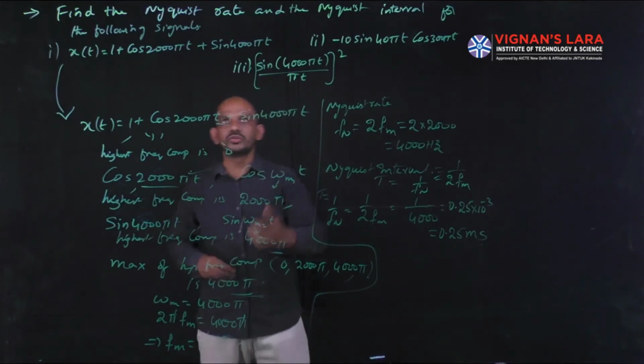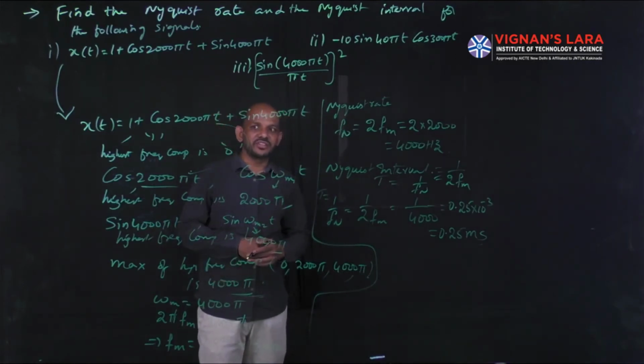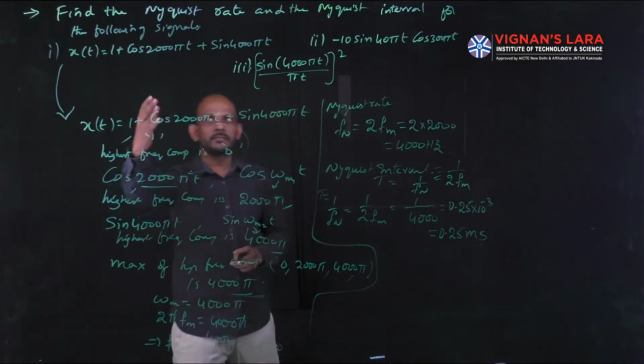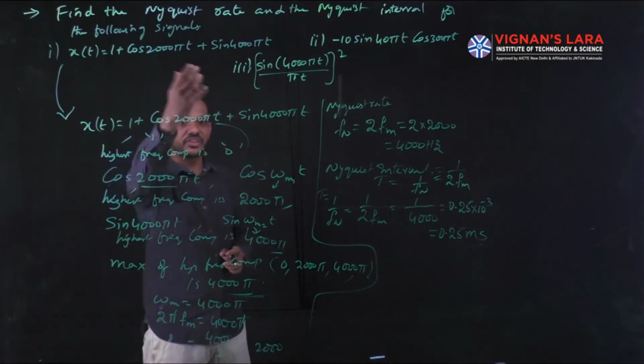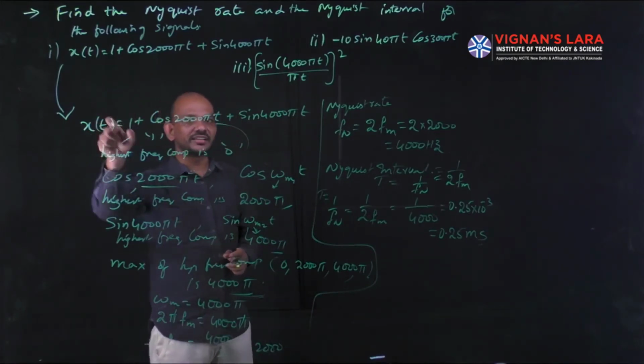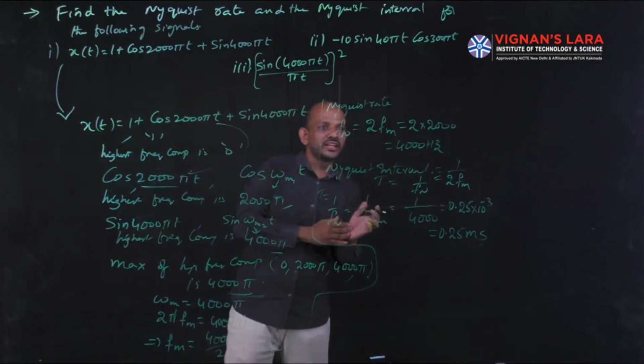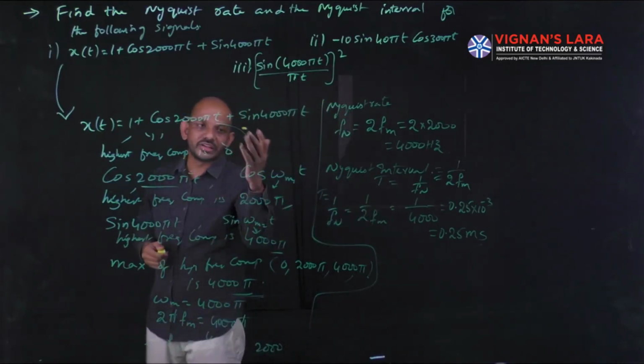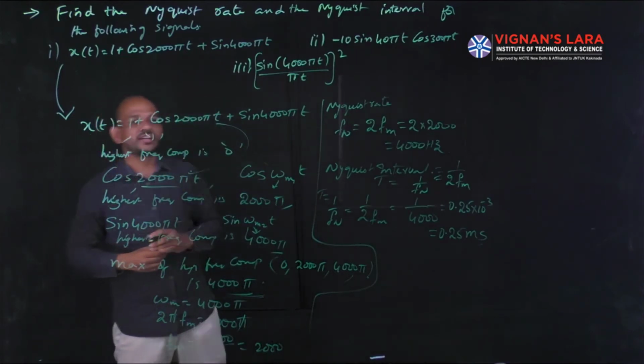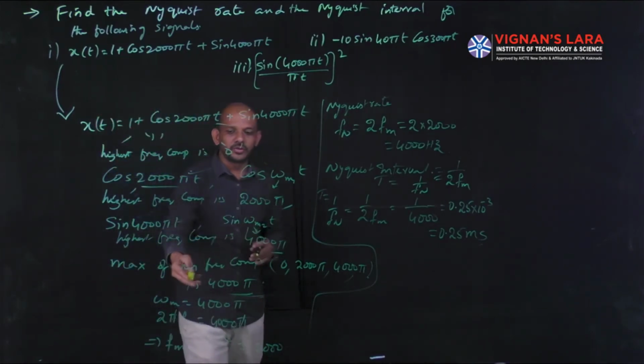So this is how to get the Nyquist rate and Nyquist interval. First, consider the given problem. If it is a summation, consider each term, get the highest frequency component of each one, and take the maximum of all of them. That will give omega m. From that, find the value of fm using omega m equal to 2 pi fm.